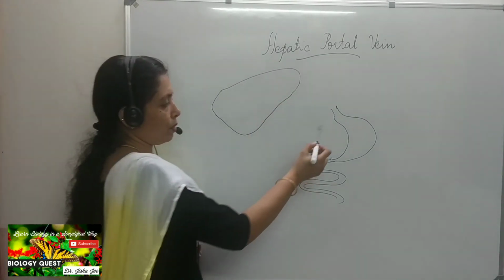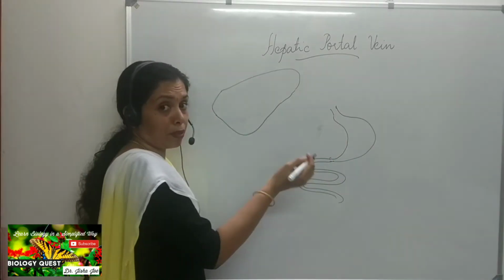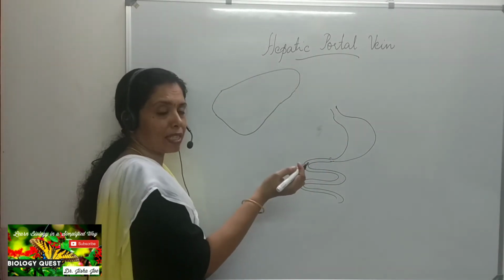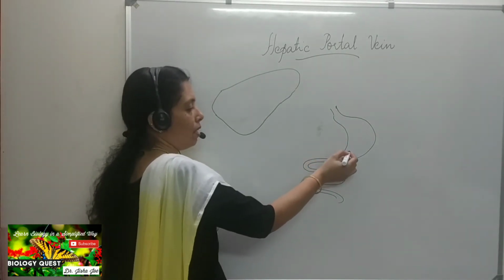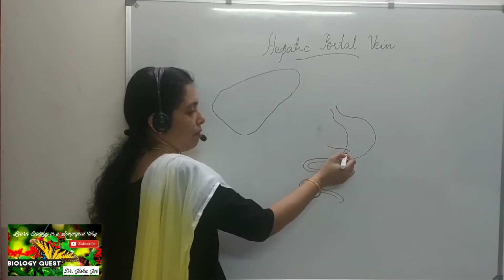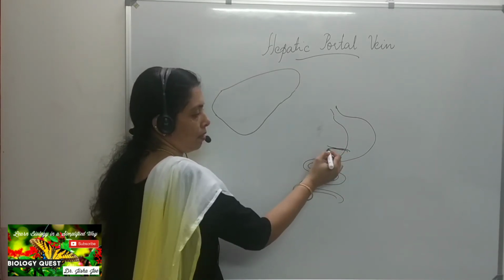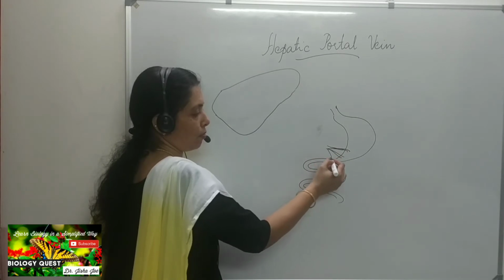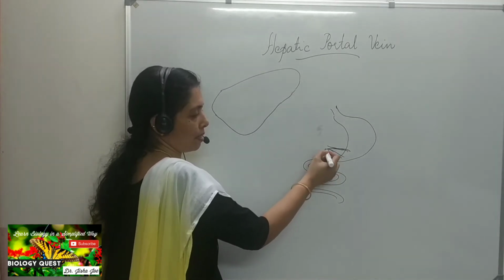So we know the digested food is absorbed by the blood capillaries present in the villi. Digestion takes place from the stomach. Mostly absorption of the food materials takes place from the intestine.